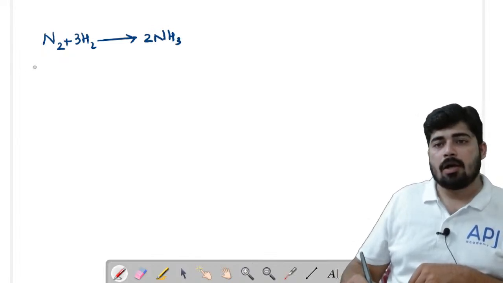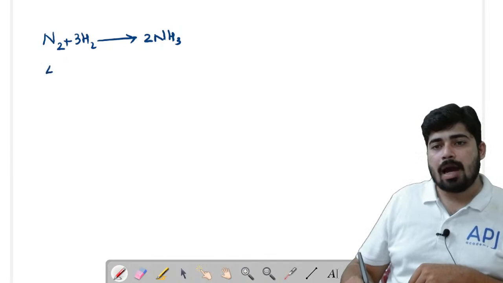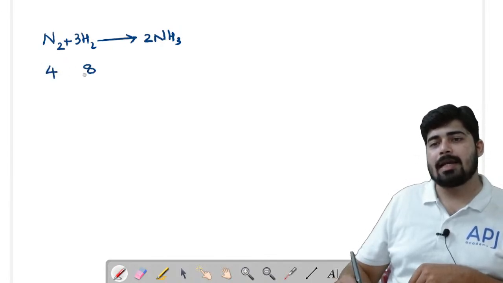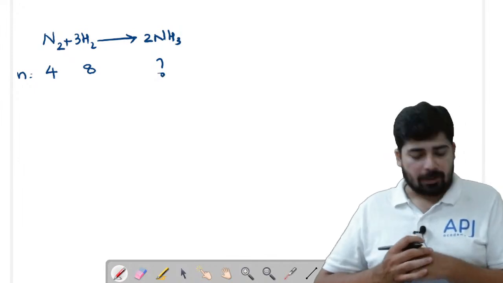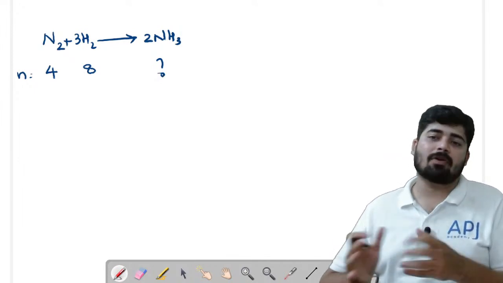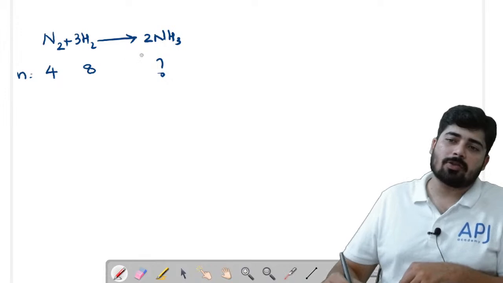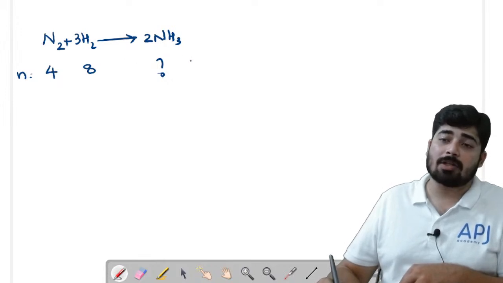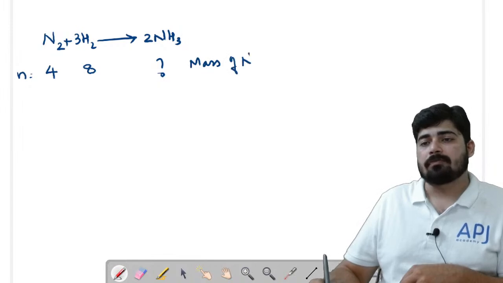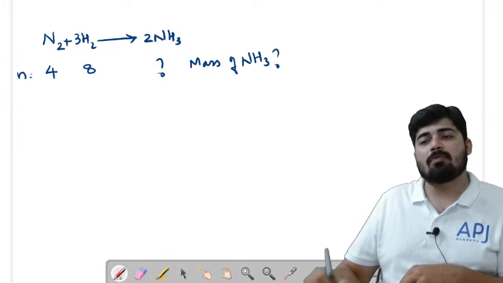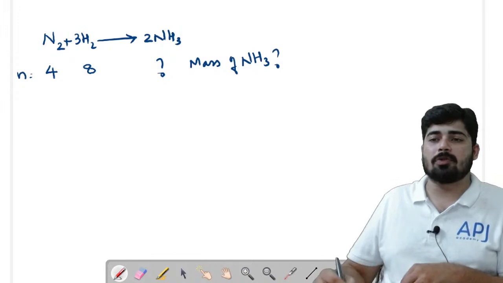Okay. Now, I have taken this as 4 moles and this as 8 moles. This is the number of moles. Find out the number of moles of ammonia. This is the question. Or you can also find out the mass of ammonia. So first you can find out the number of moles of ammonia, then convert it into mass.